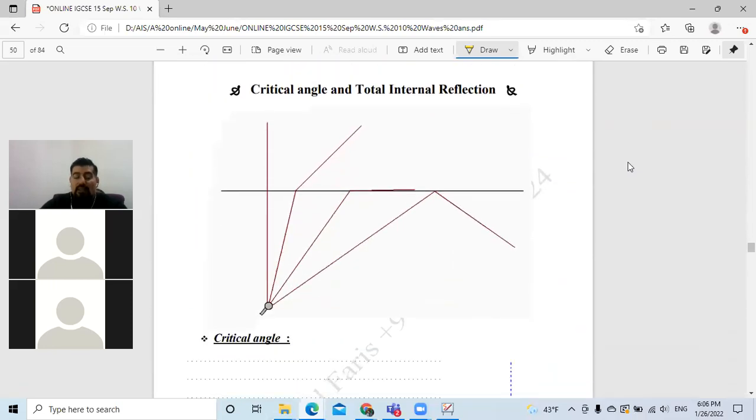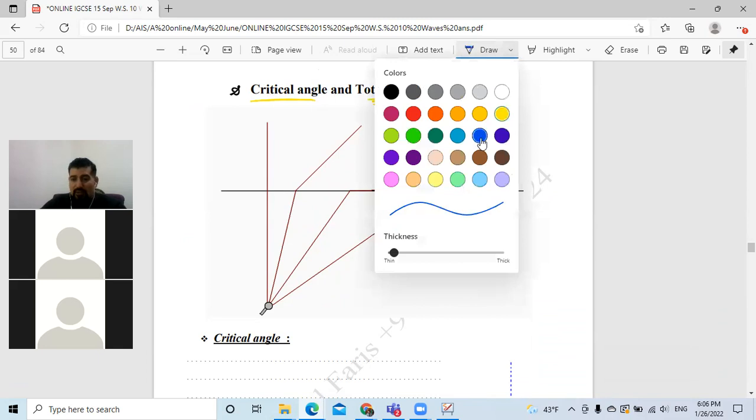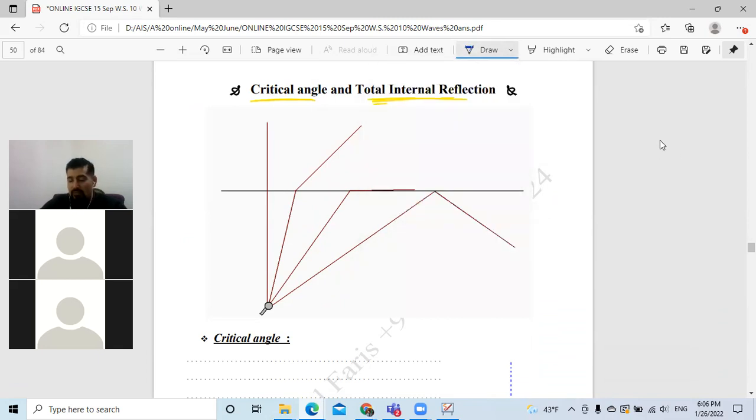Okay. A very important thing that they always bring questions about in the external exam is something called the critical angle, or something else called total internal reflection. It's about the same topic, the refraction of light. They usually bring one of them or both of them in the same question. To understand the critical angle and total internal reflection, what do we have to imagine?